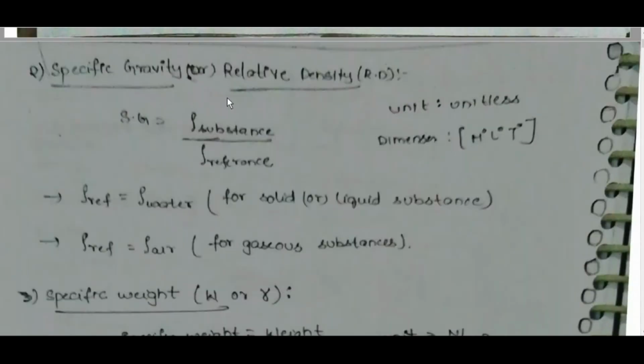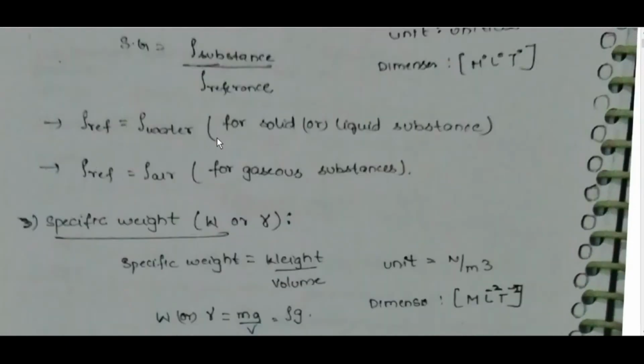Specific gravity or relative density. Specific gravity is equal to rho substance by rho reference. Unitless, dimension M power 0, L power 0, T power 0. Rho reference is equal to rho water for a solid or liquid substance. Rho reference is equal to rho air for a gaseous substance.